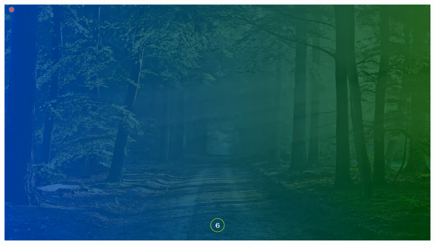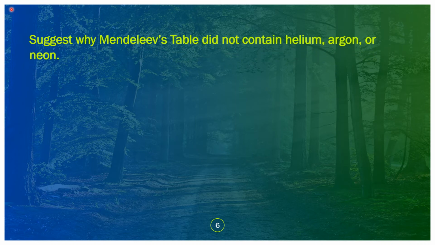Let's do some exercises on this topic. Suggest why Mendeleev's table did not contain helium, argon, or neon. You can think of the answer and I'll give you the solution later.